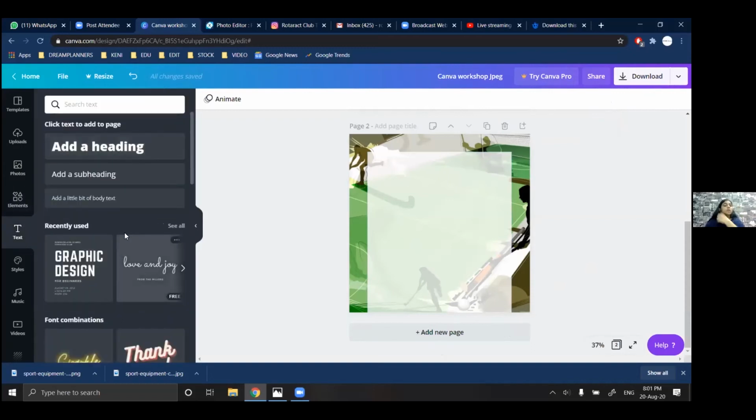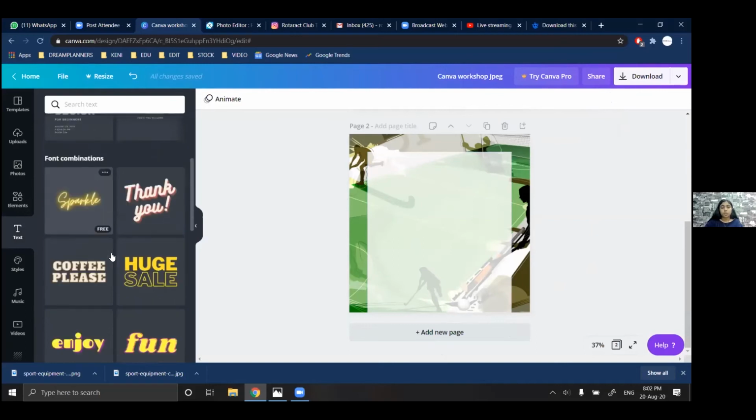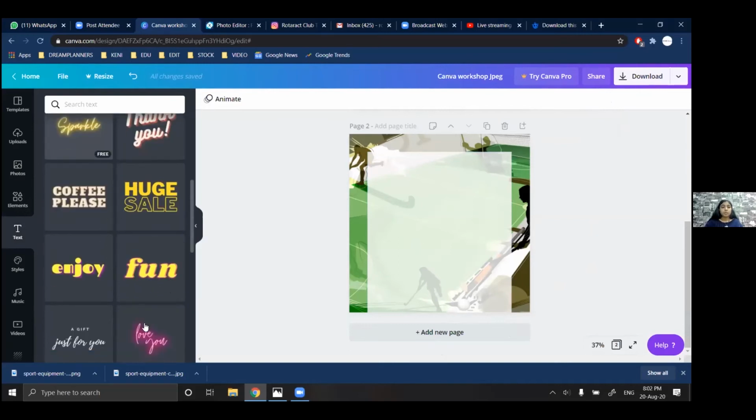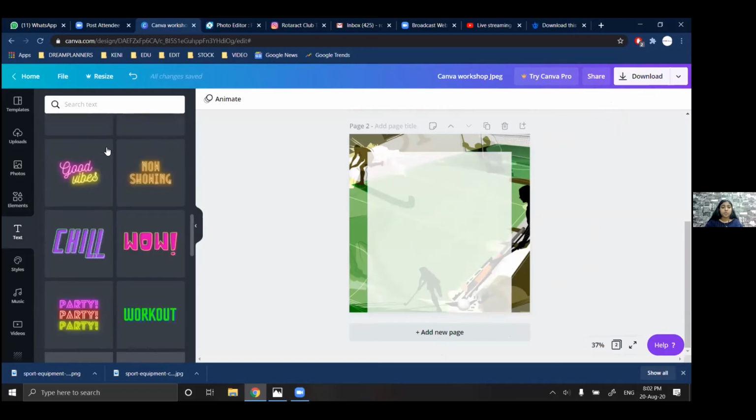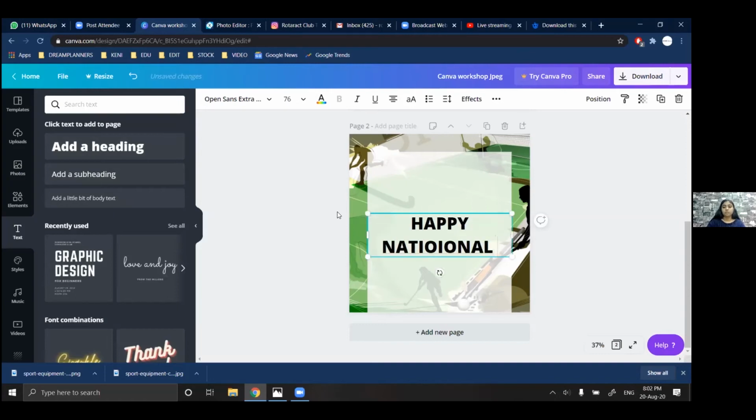Text. So for text, as you can see, they have recently used, and they have other font combinations too. So if you want, you all can choose any from here, or else you can just add it from here. Okay. So I'm just going to add a heading, and I'm going to type happy national, sorry, sports day. Okay.